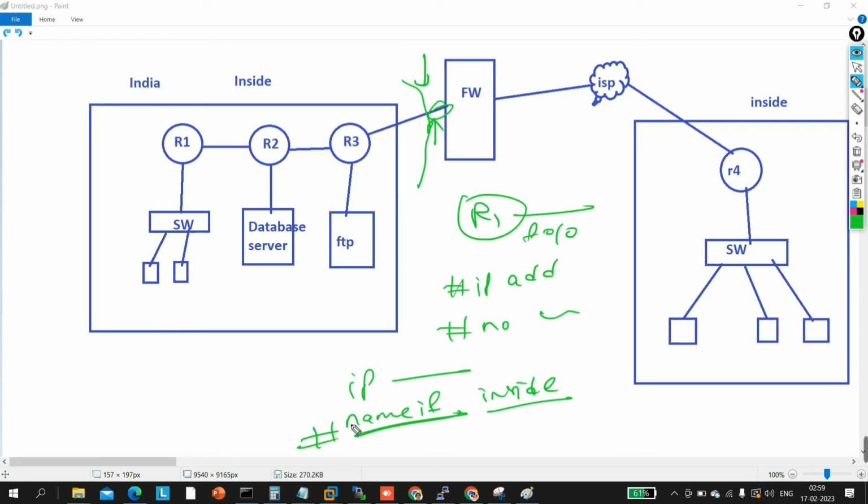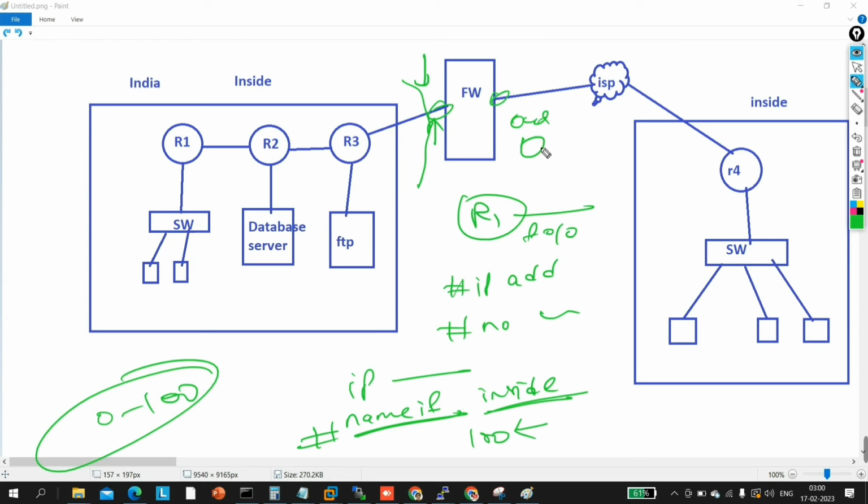Whenever you say nameif inside, it will set security level 100, and the range of security level is 0 to 100. You can also set the security level manually, but on the inside interface the firewall will automatically set security level 100, and if you configure an interface as outside, the security level will be 0 automatically, right? The firewall will set security level 0 on the outside interface.